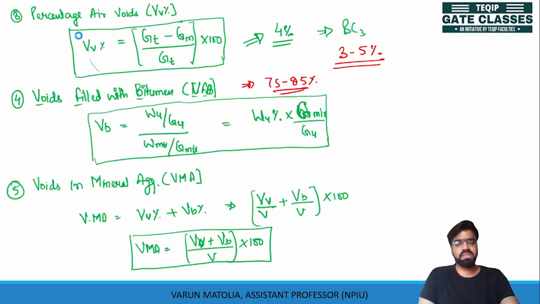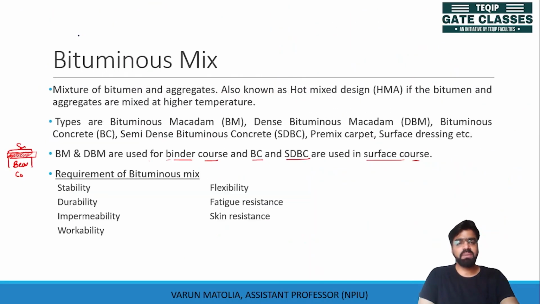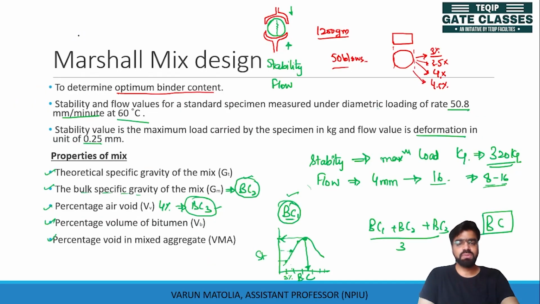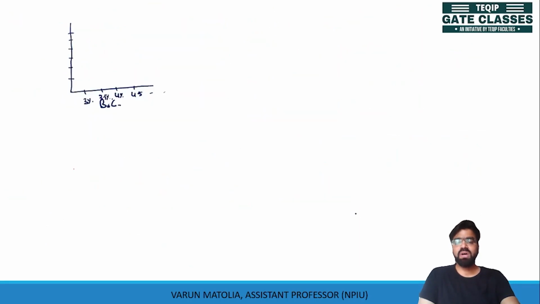We have already seen the graph, but we are making this graph along with other graphs. So this is stability value in kilograms. This graph goes like this and comes down. The value corresponding to maximum stability is taken as BC1.